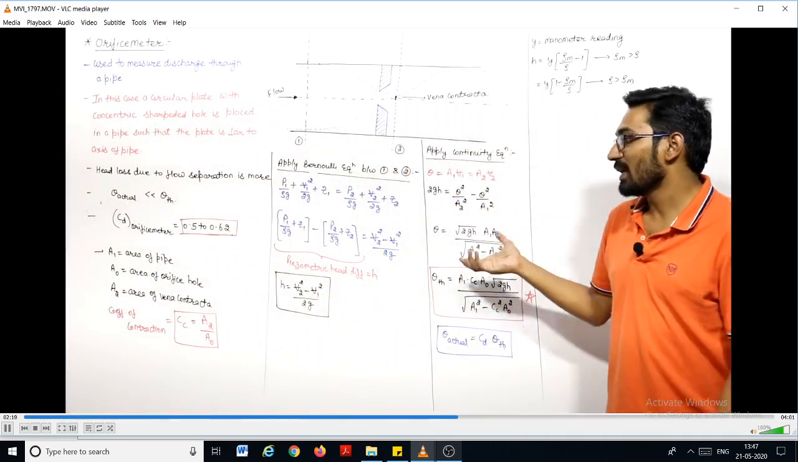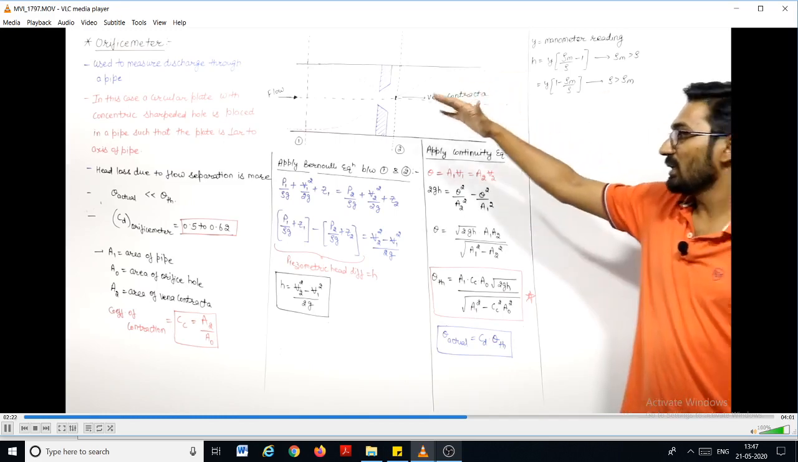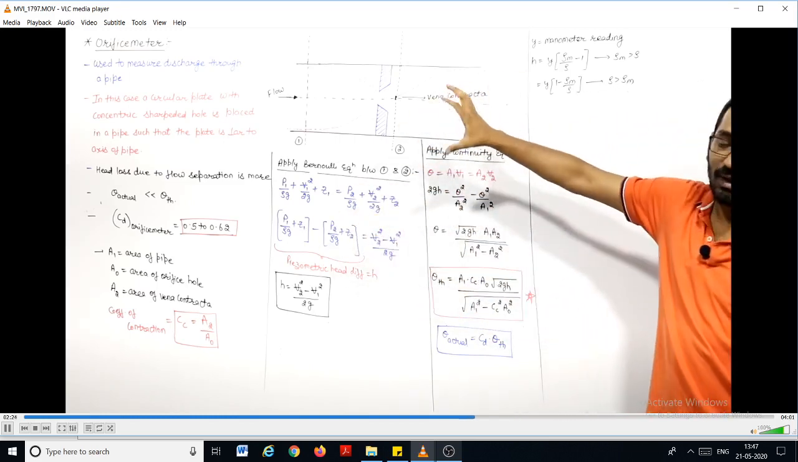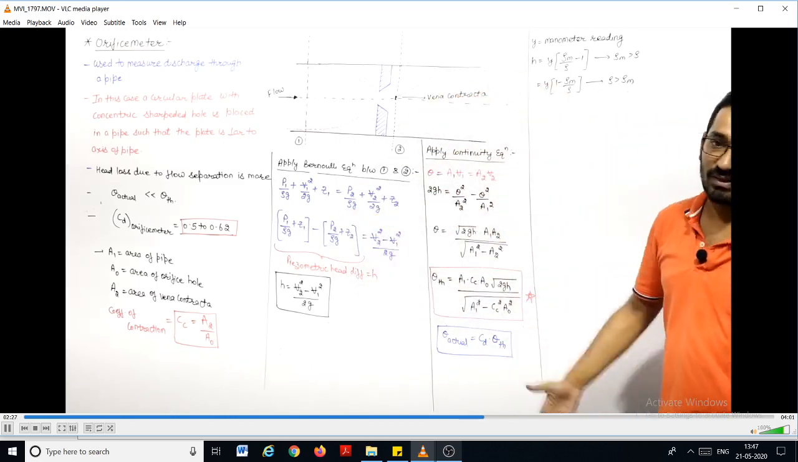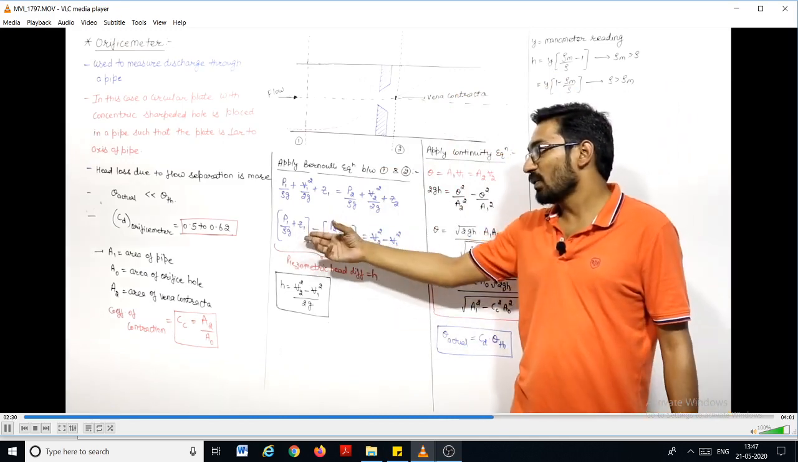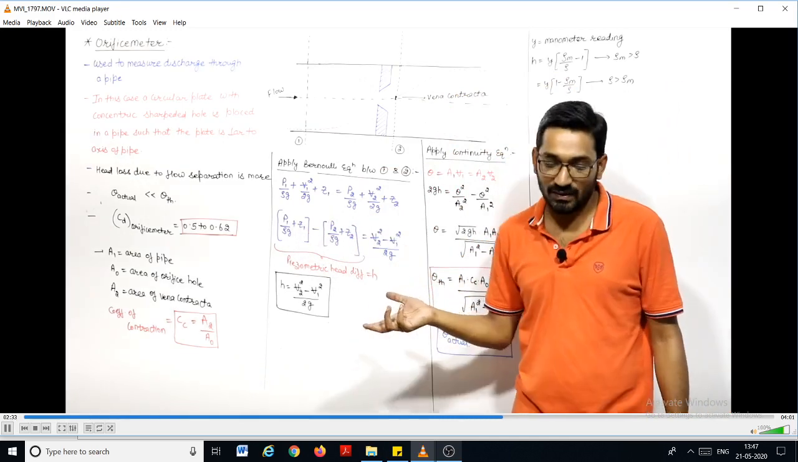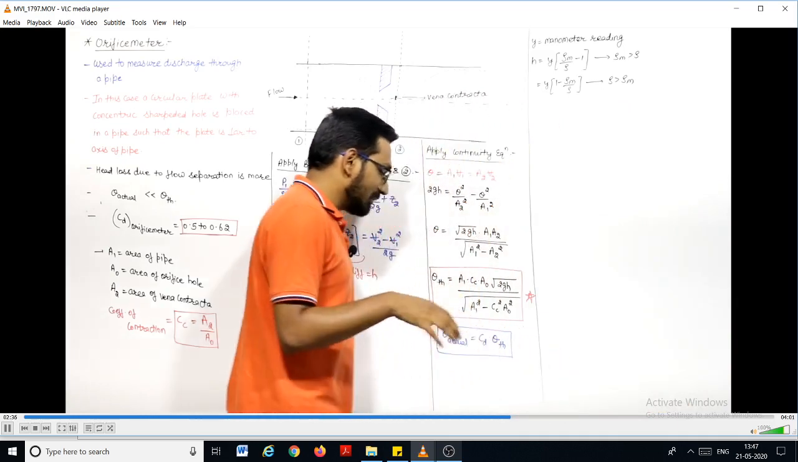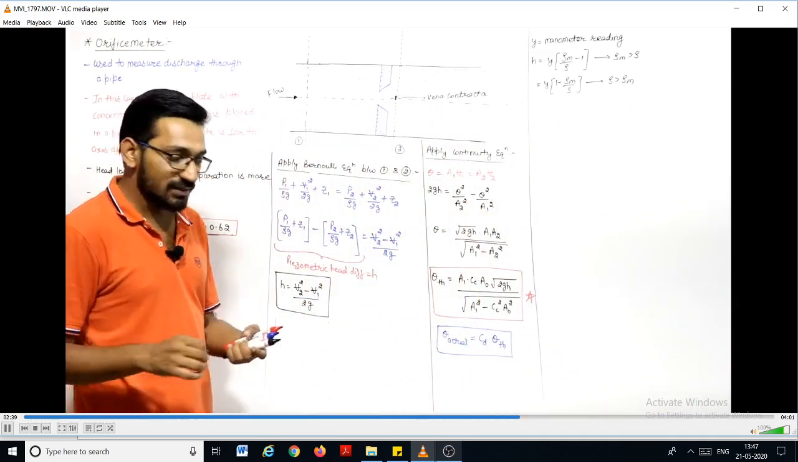Just remember this H is the piezometric head. If it is horizontal, then Z1 is equal to Z2. If this is not inclined, and if this is inclined or vertical, then they will change, right? Then you have to take this H as P1 by rho g plus Z1 minus P2 by rho g plus Z2. And in some cases that coefficient of velocity is also given, right?